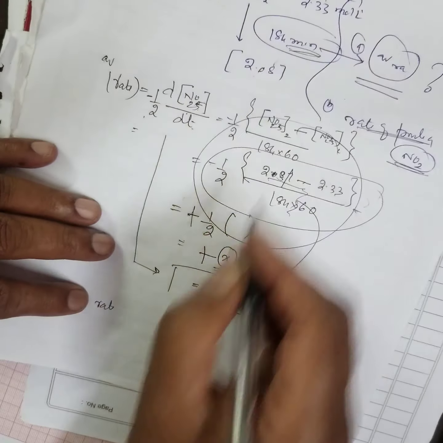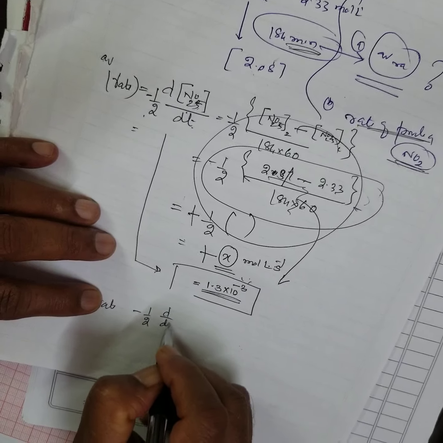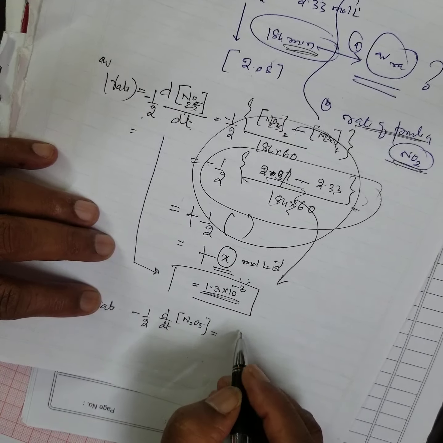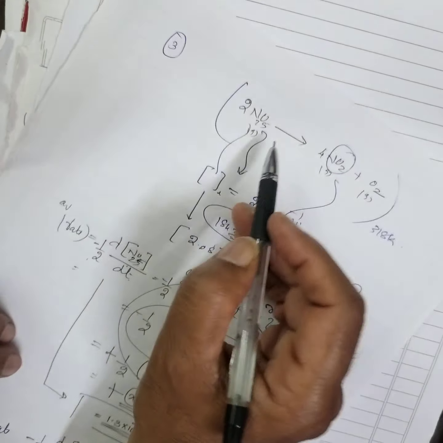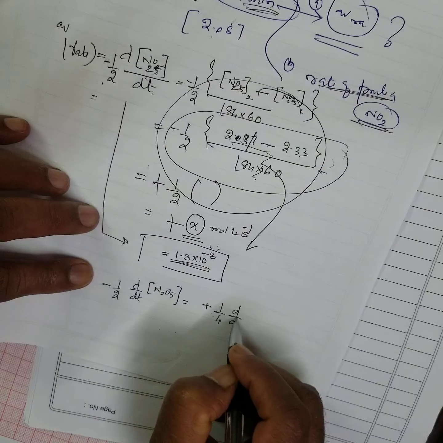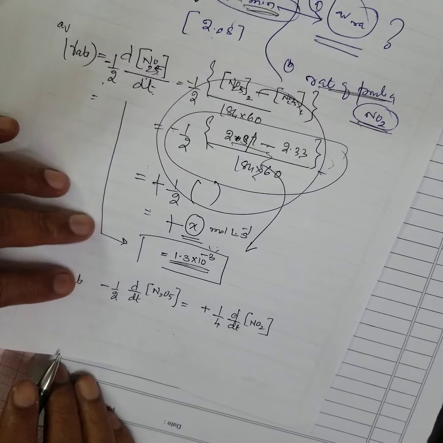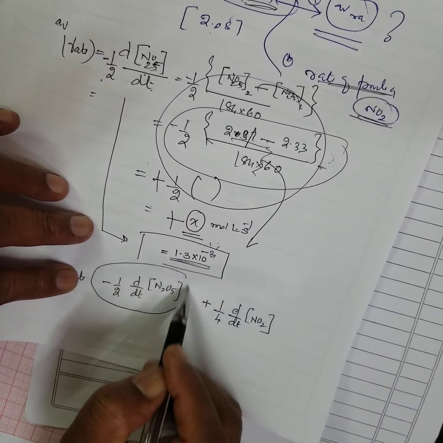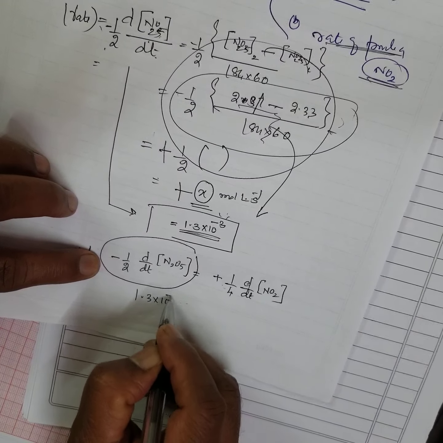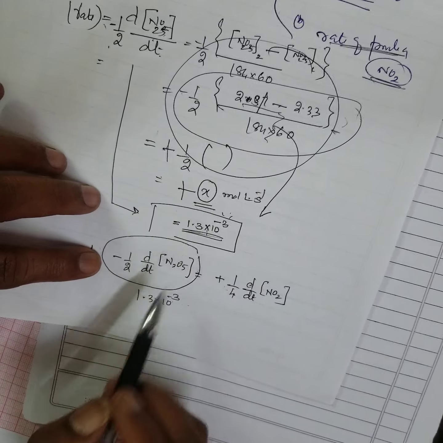Here minus half d by dt of N2O5 is the same as, what is the coefficient here? 4, isn't it? Therefore 1 by 4 into d by dt of NO2. Now I have calculated this value. This value is the same as this, 1.3 into 10 to the power of minus 3. This may not be the correct answer, but I am giving the idea, right?